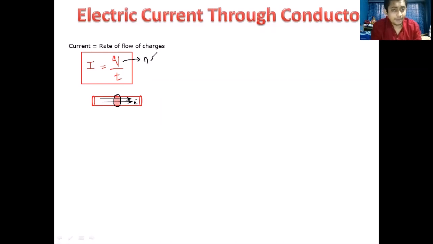I repeat, if n number of electrons flow through the cross-sectional area of the wire in time t, then the value of the electric current becomes I equals ne divided by t, where n is the number of electrons flowing through the cross-sectional area of the wire, and e is the charge of an electron. This is a very important formula from the entrance point of view.